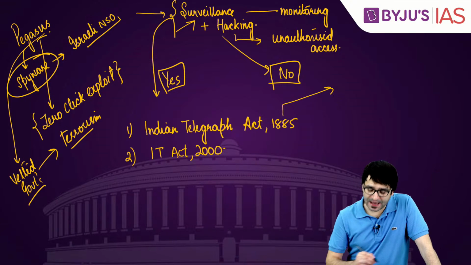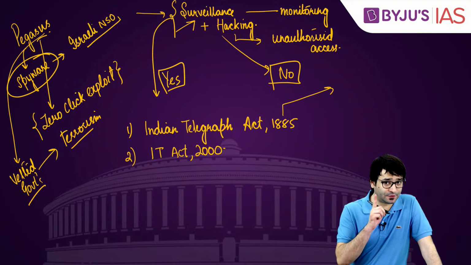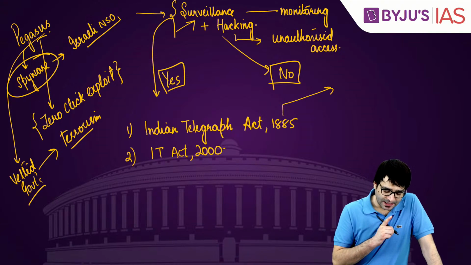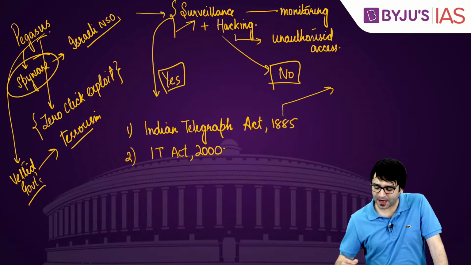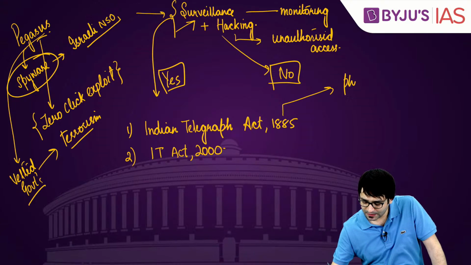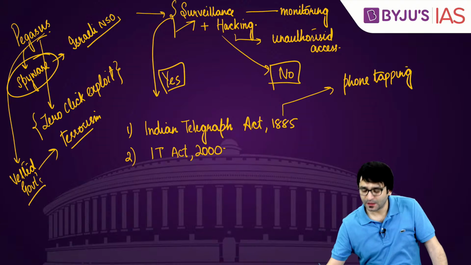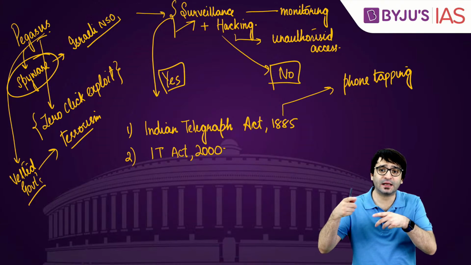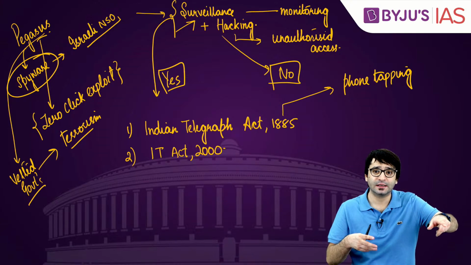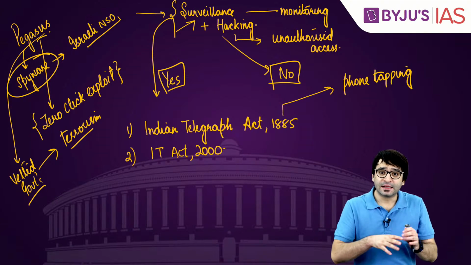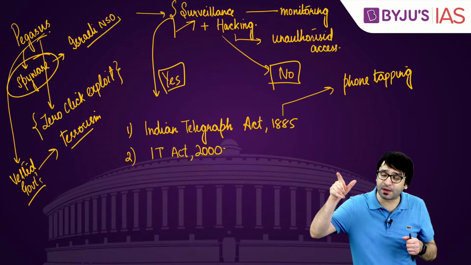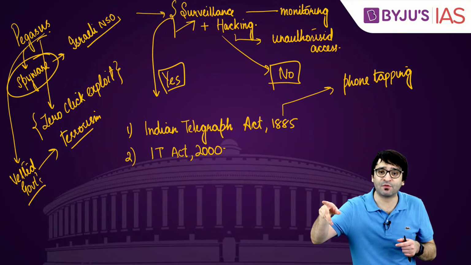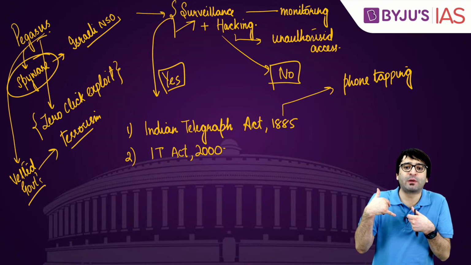This Indian Telegraph Act of 1885, listen to me carefully, can be very important for your exam. Indian Telegraph Act of 1885, it talks about surveillance through phone tapping. So your phone can be tapped. I'm calling somebody, the government can listen to what am I communicating. Surveillance is required. That means my conversations are being monitored by somebody, by the government. That doesn't mean you're hacking into my phone.